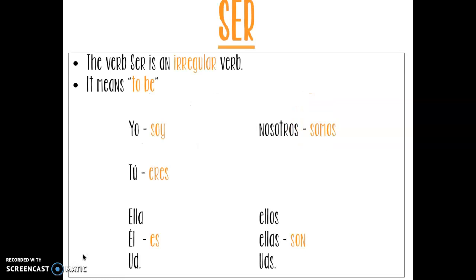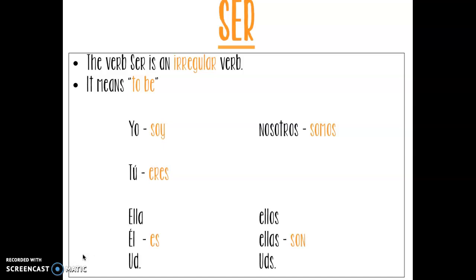So looking at our verb ser, it is an irregular verb. You guys will see down below why it is so irregular. So ser means to be. As you saw before, you said I am. All right, so think about it. We actually learned another verb that means to be. That verb is estar. We just did it a few weeks ago. So ser and estar both mean to be.